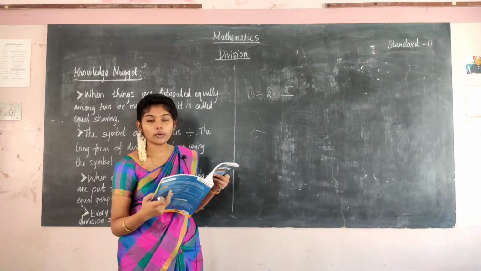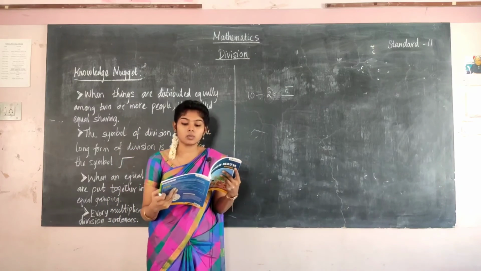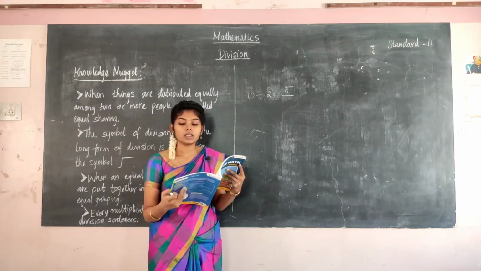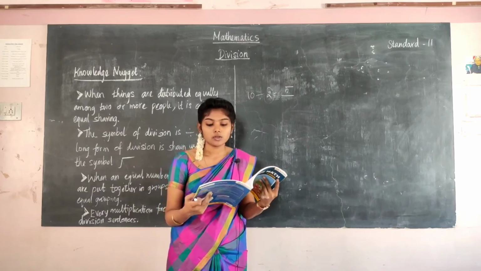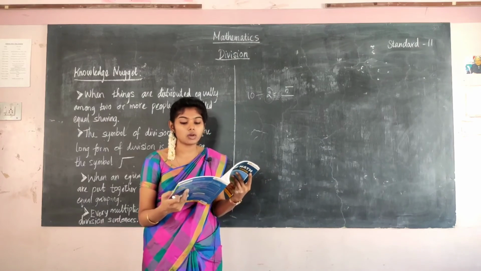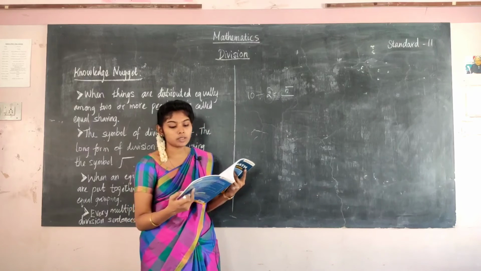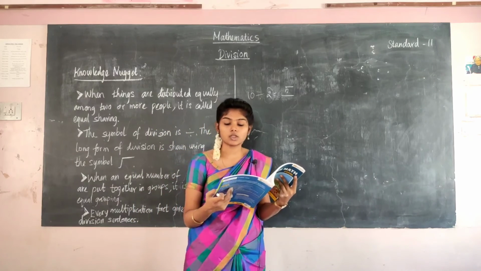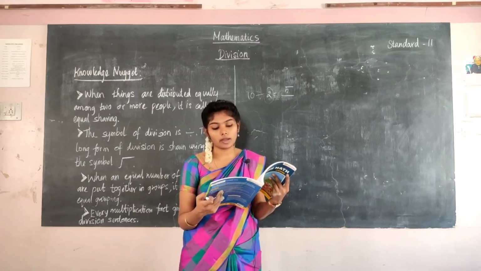And the next question you are going to do as your homework. Divide 6 books into groups of 3. Each group has dash books. So count the books, totally 6 books are there. Divide them into groups of 3. So you will get the number of books. Each group has how many books, like that you can find the answer.